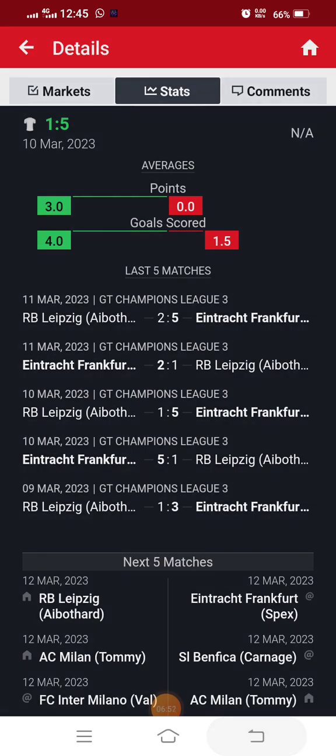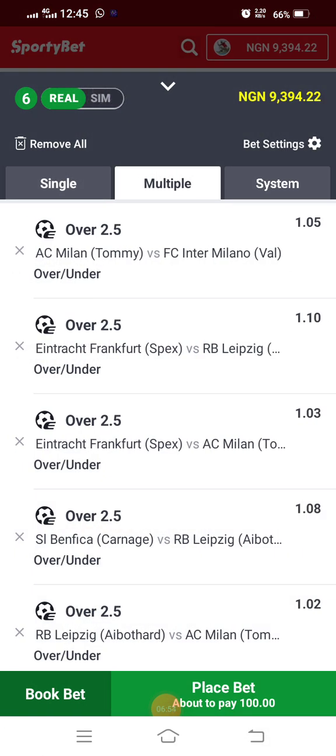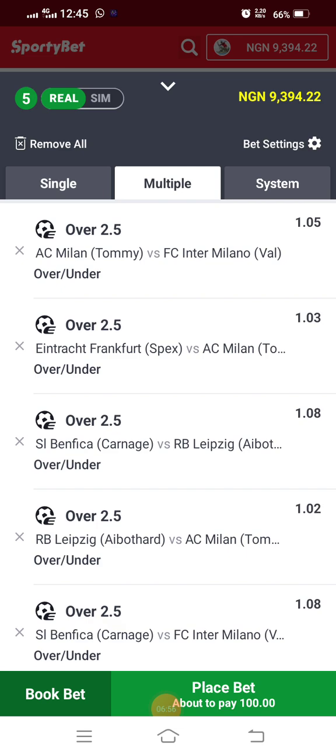So this one will be out of the shoe, even though it's possible to scale through. So I'm taking it out. So I just knocked it out. I don't want to take that risk because we are not gambling. We are trading. So you must do your fundamental analysis very well.